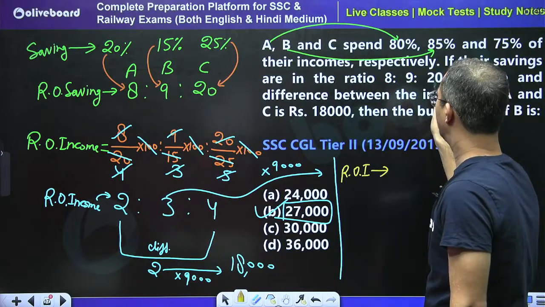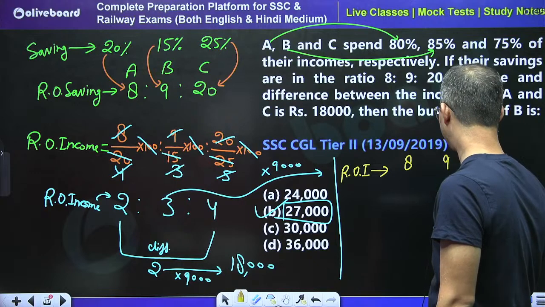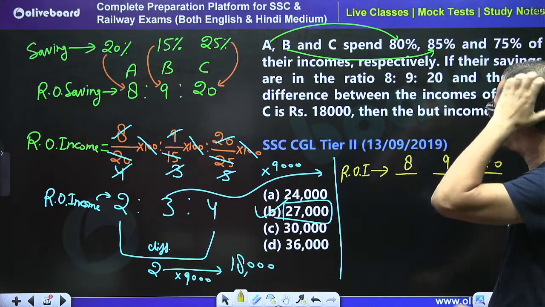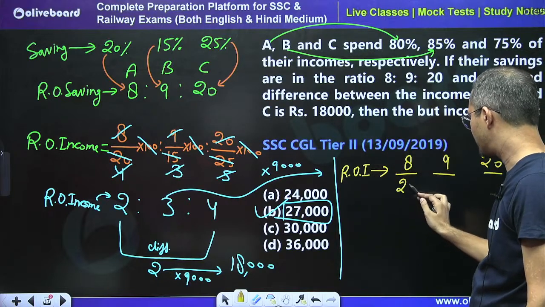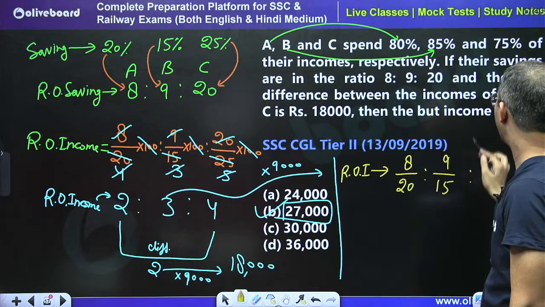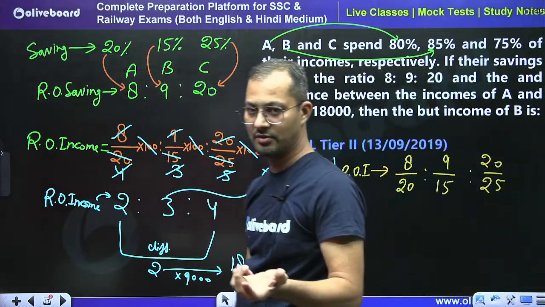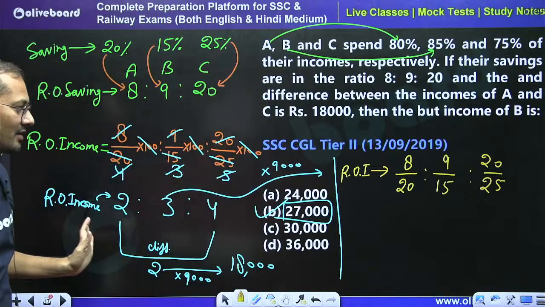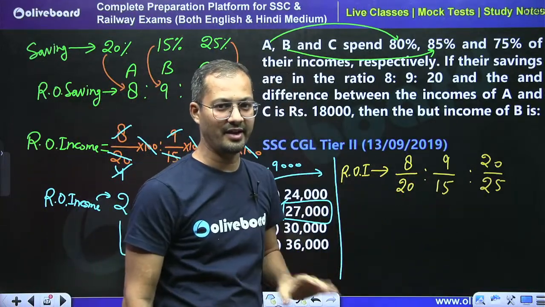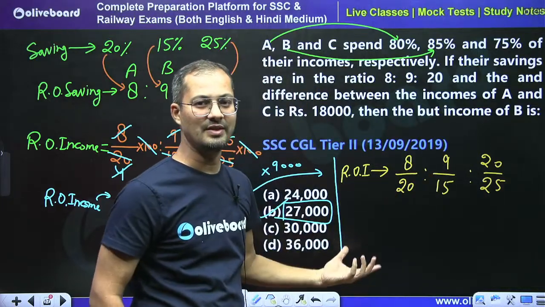Just take the saving unit of ratio, then divide by the percentage value. Simple. See, 80% is the expenditure, so saving is what? 20, right? So just 20. Ignore the 100, right? So divided by 15, and divided by 25. How these units came, you already know. I already explained everything. So you have to gain the speed, right? So this is the way.